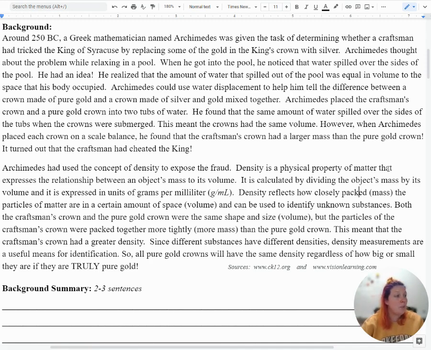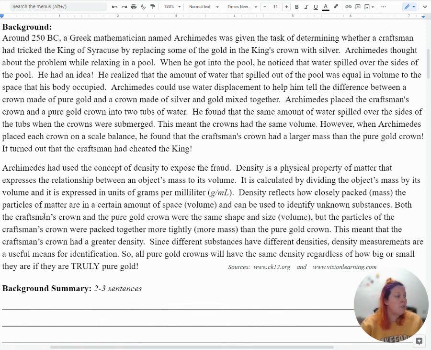Density is a physical property of matter that expresses the relationship between an object's mass to its volume. It is calculated by dividing the object's mass by its volume, and it is expressed in units of grams per milliliter, which is abbreviated as g/mL. Density reflects how closely packed, or the mass, the particles of matter are in a certain amount of space, volume. And density can be used to identify unknown substances.